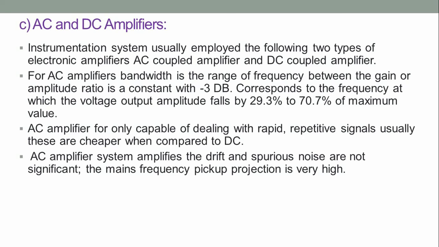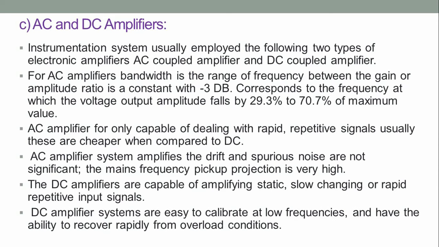The AC amplifiers are only capable of dealing with rapid repetitive signals but are usually simple and cheaper when compared with the DC counterparts. In an AC amplifier, the amplifier drift and spurious noise are not significant. The mains frequency pickup rejection is very high.